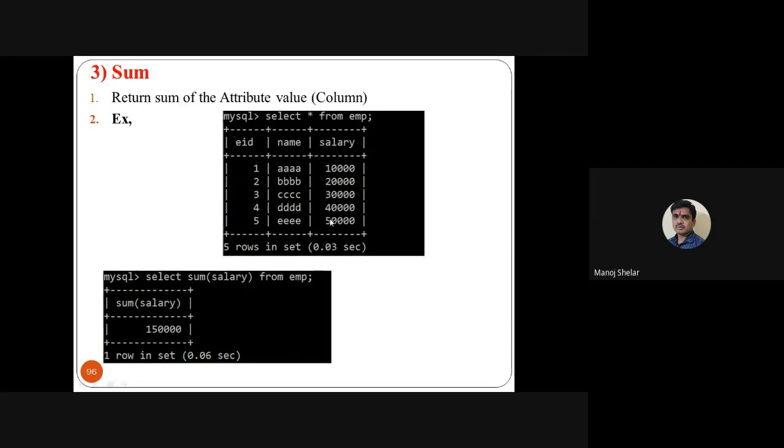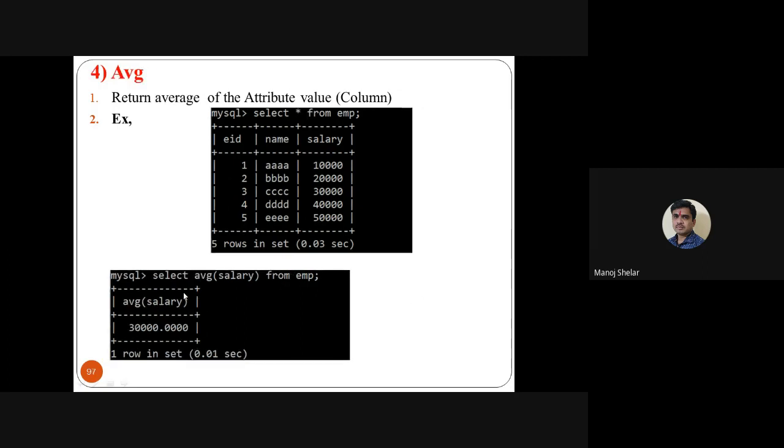Sum of all: 5 plus 4, 3, 9, 12, 15. 1,50,000. Just sum of salary. Average salary of this employee is 1,50,000 divided by 5. So 30,000 is the average salary.